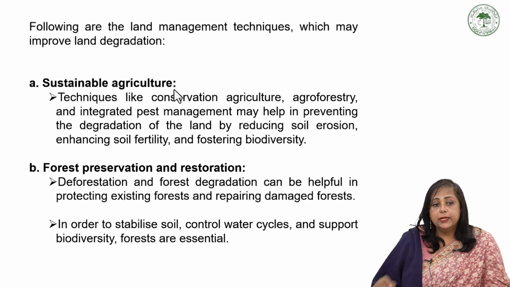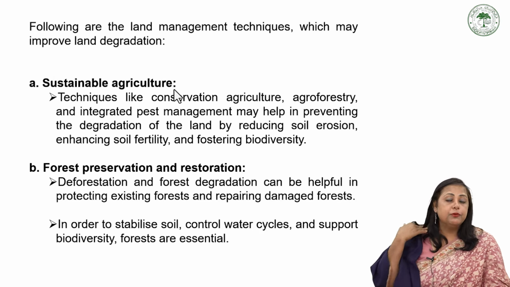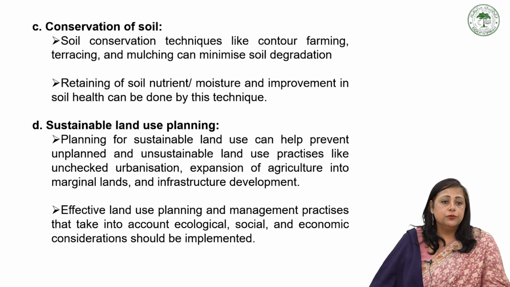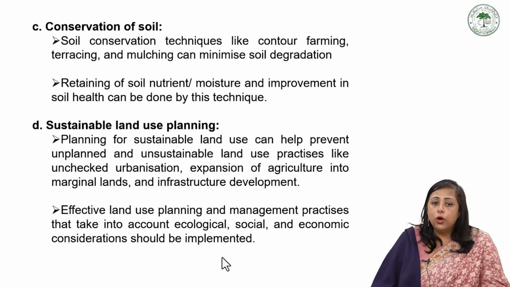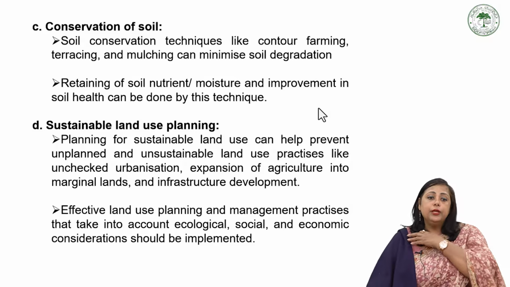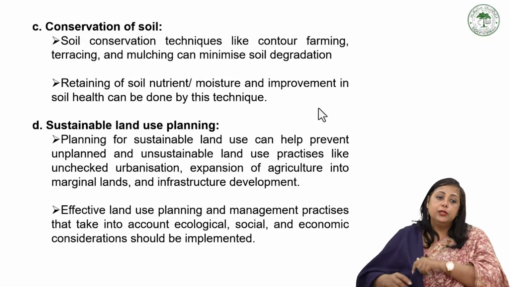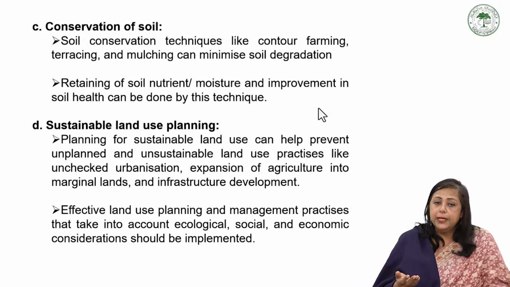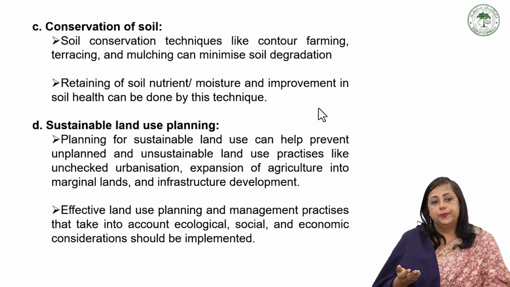This is sustainable agriculture. Second is the forest prevention and restoration. The third is the conservation of soil. Soil conservation techniques like contour farming, terracing, and mulching can minimize soil degradation. Retaining of soil nutrient, moisture, and improvement in soil health can be done by these techniques.